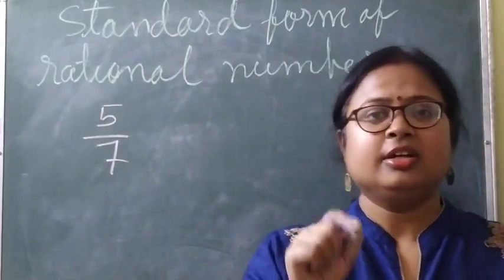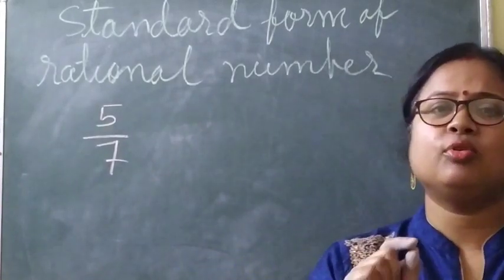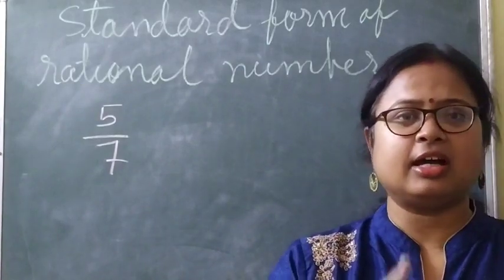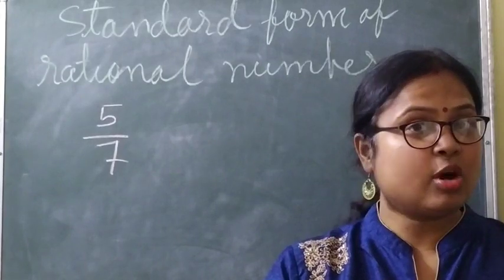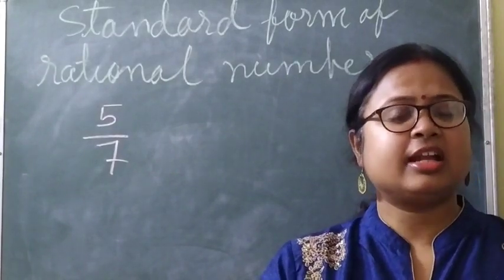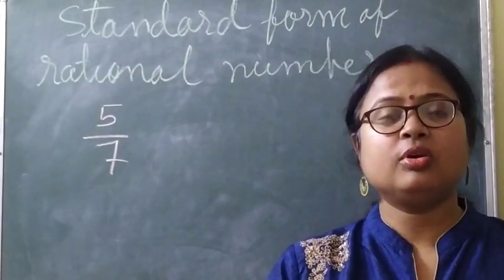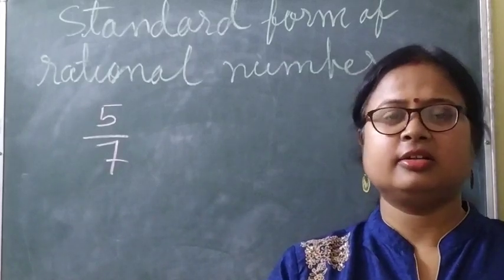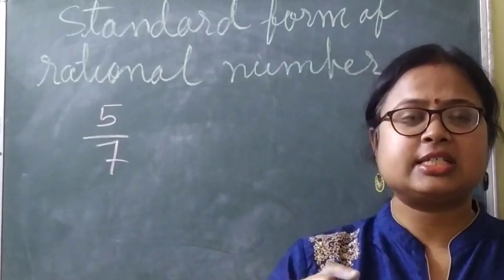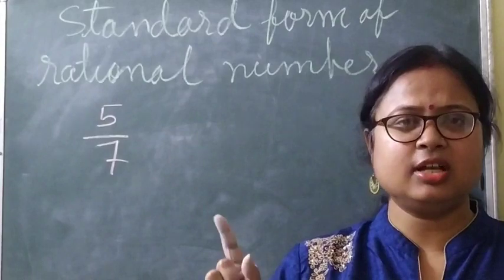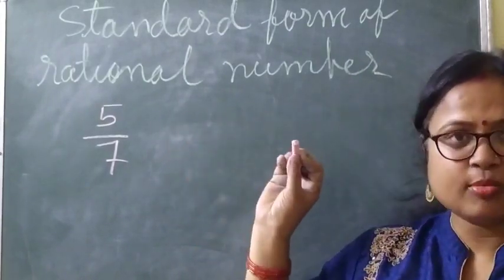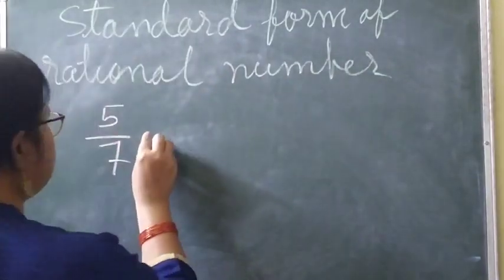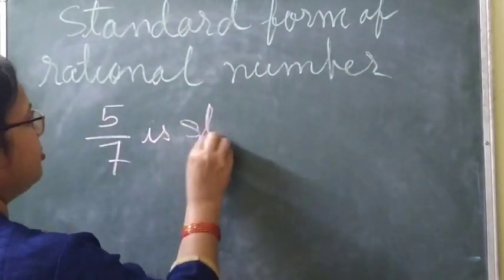So when a rational number has only one common factor, and that common factor is 1, then it is called the standard form of a rational number. So this 5 by 7 is a standard form of rational number.